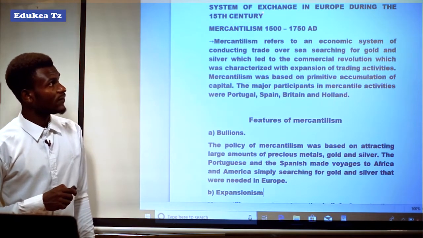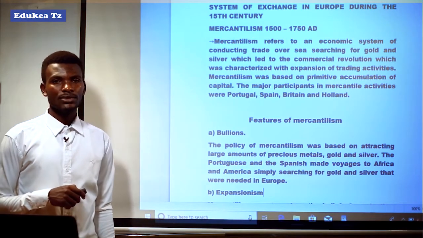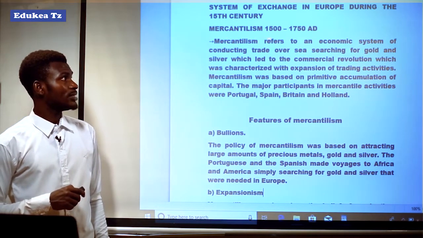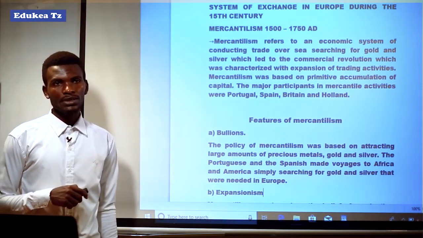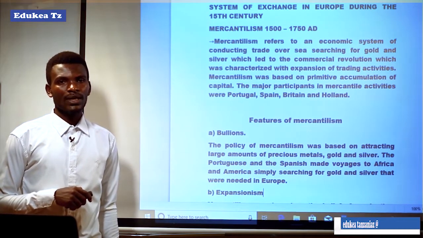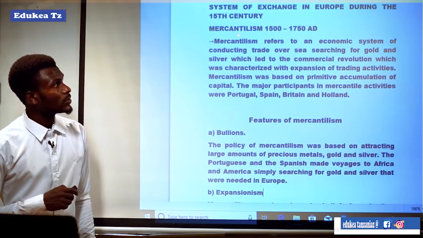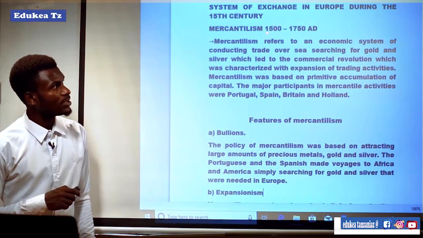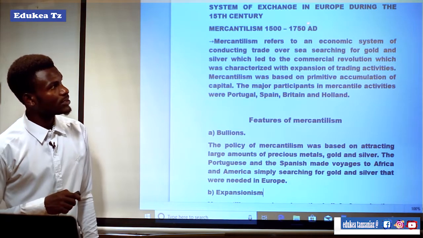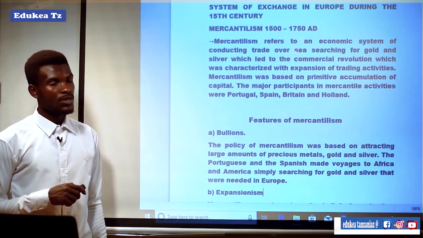And the system of exchange in Europe was so-called mercantilism or overseas trade. Mercantilism started soon after the collapse of feudalism in Europe, in the last half of the 14th century. So we can say that mercantilism was started soon after 1500 up to 1750 AD or Anno Domini.